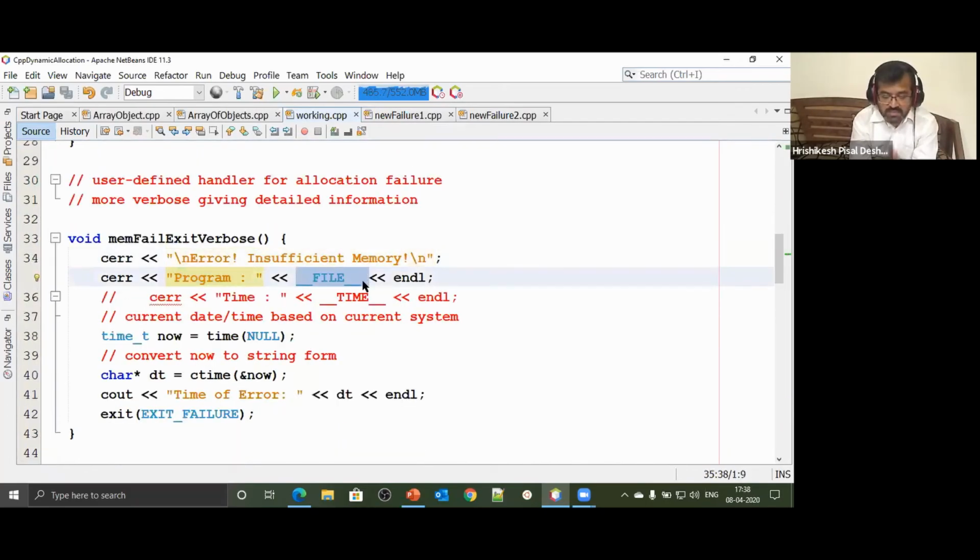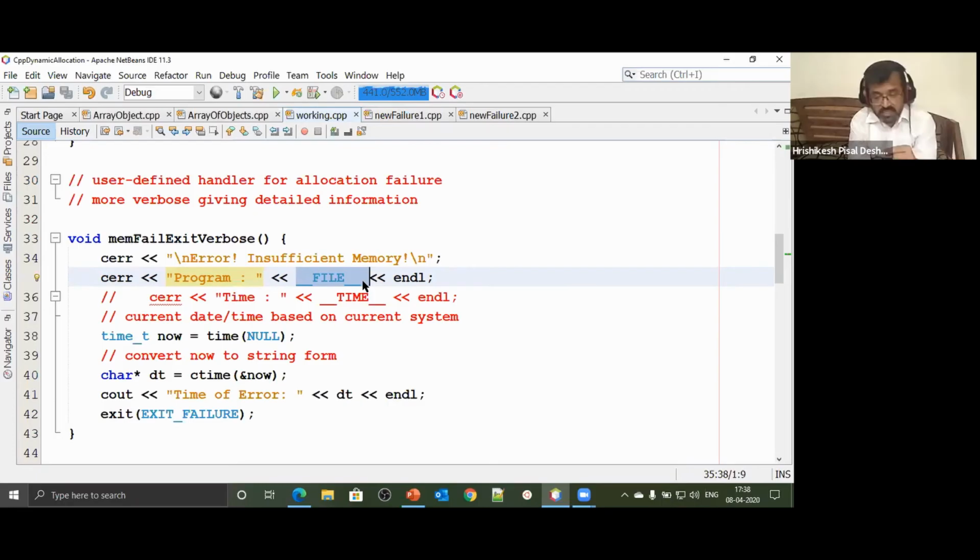Now why is this needed? Let me tell you. When you develop an application, your application will not have a single file. Your application will comprise multiple files, and the program crashes. While the program is running, are you aware at any time of which file within the program is running internally?